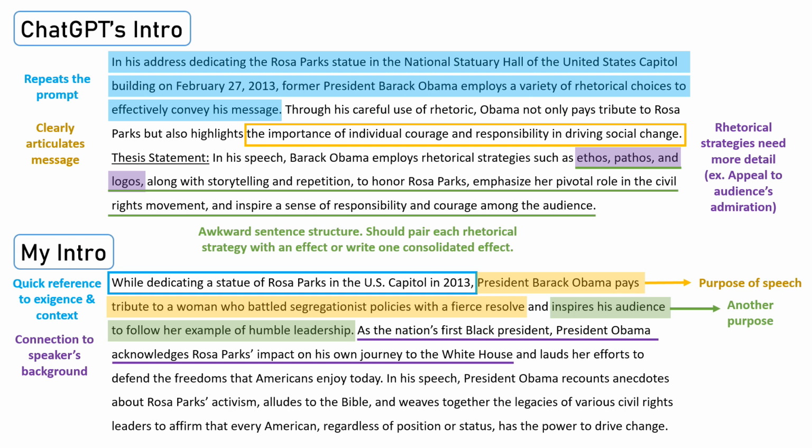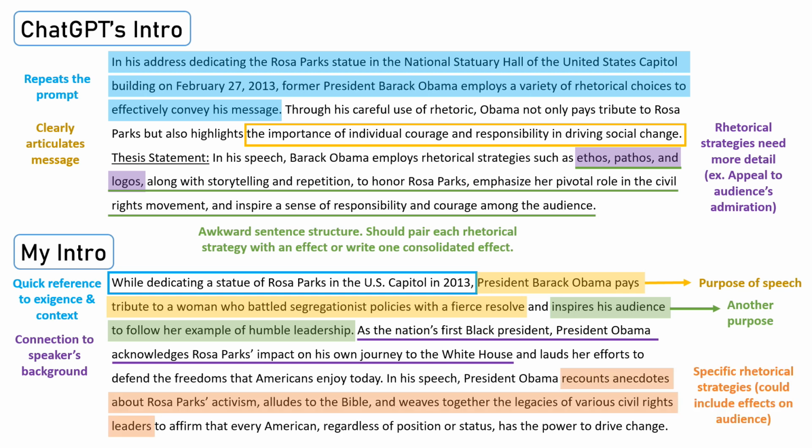"In his speech, President Obama recounts anecdotes about Rosa Parks' activism, alludes to the Bible, and weaves together the legacies of various civil rights leaders to affirm that every American, regardless of position or status, has the power to drive change." Not only would this thesis earn the thesis point on the rubric, but it also describes rhetorical strategies in detail. I could have included individual effects on the audience, but I chose to end by stating one consolidated message of the speech, which is totally fine.